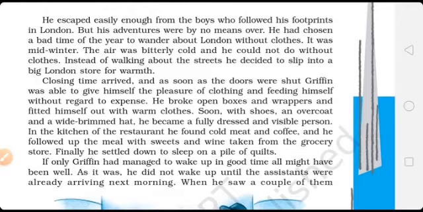Okay. See here, this is a mystery lesson. Before that, the person was completely invisible. When he wore the overcoat, shirt, pants, shoes, and the hat, he became a visible person. Then how did he get food? He went to the restaurants, and he found cold meat and a coffee, and he followed up the meal with sweets and wine taken from the grocery store, because that was a mall, just like a mall.